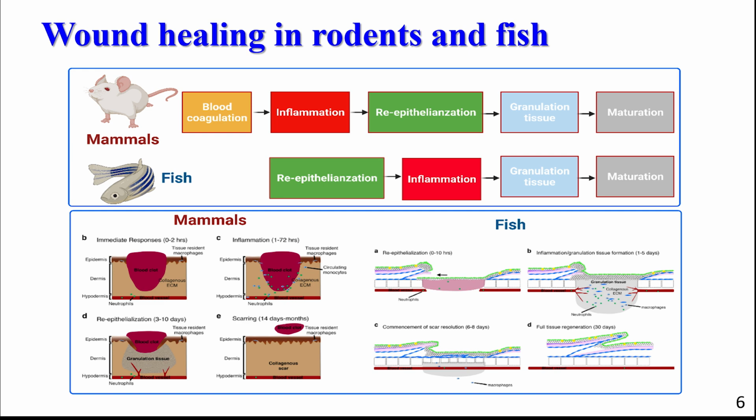Like I said previously, zebrafish showed that they have a wound healing process similar to mammals. The only difference is the order of the wound healing steps. While mammals start with blood coagulation and inflammation, zebrafish start with re-epithelialization and inflammation. But all the wound healing processes actually occur in zebrafish also. This is such a good proof that zebrafish can be used as a great animal model for wound healing experiments.